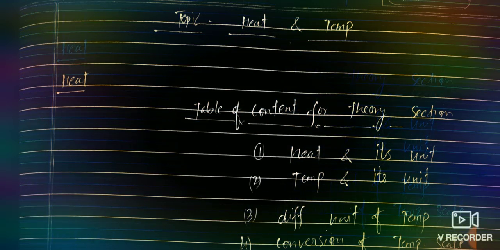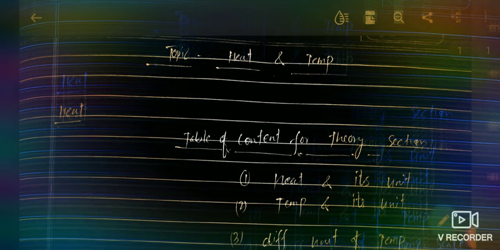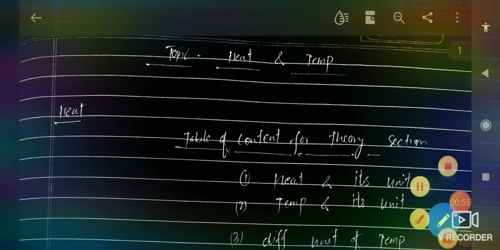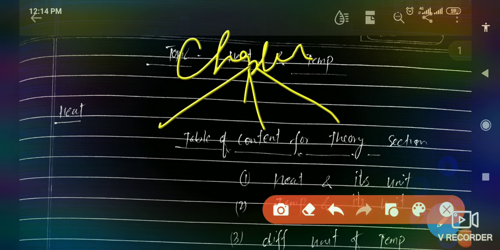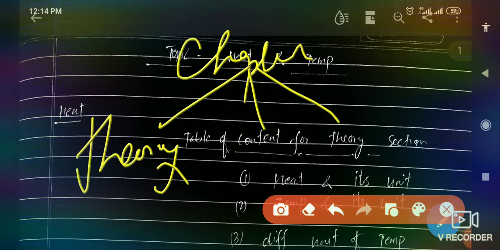Each and every physics chapter is a combination of three things. First is the theory section, second is the numerical section, and third is MCQ.